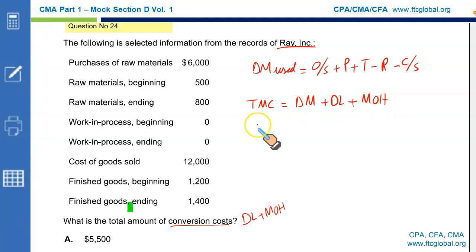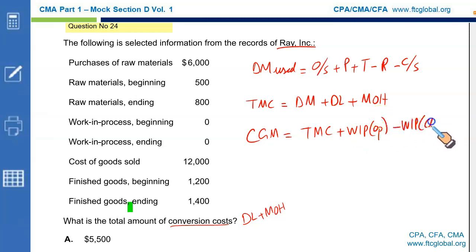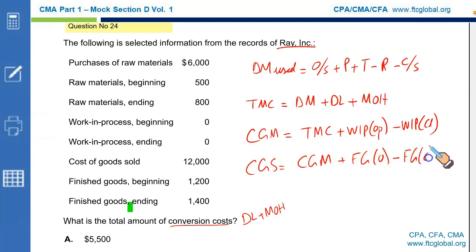The third one is the cost of goods manufactured, which is equal to total manufacturing cost calculated above plus the work in process opening and minus the work in process closing. Work in process is partly finished goods. Finally you have the cost of goods sold, which is calculated based upon the cost of goods manufactured. To this we add the finished goods opening stock minus finished goods closing stock, and that gives you the cost of goods sold.